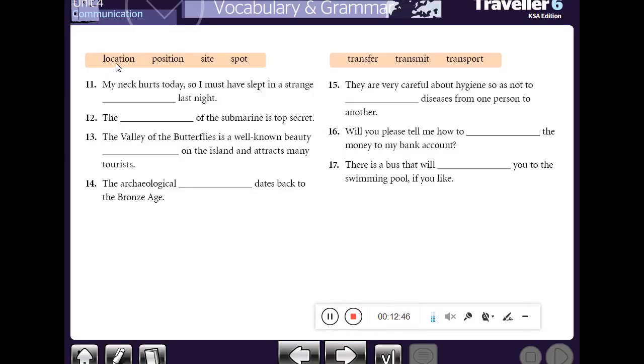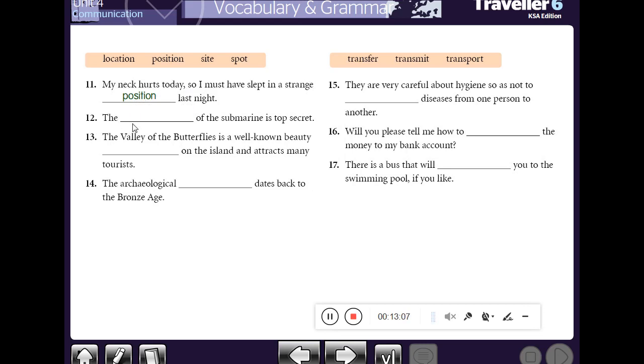Here we have the word location, position, site, spot. Number 11. My neck hurts today. So I must have slept in a strange space last night. In a strange what? In a strange position. Okay, in a strange position.